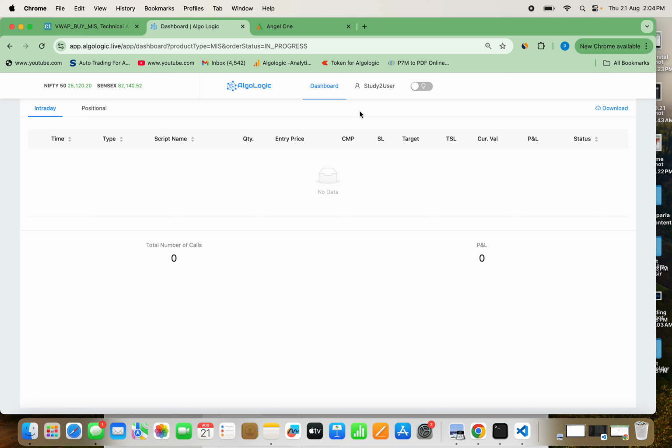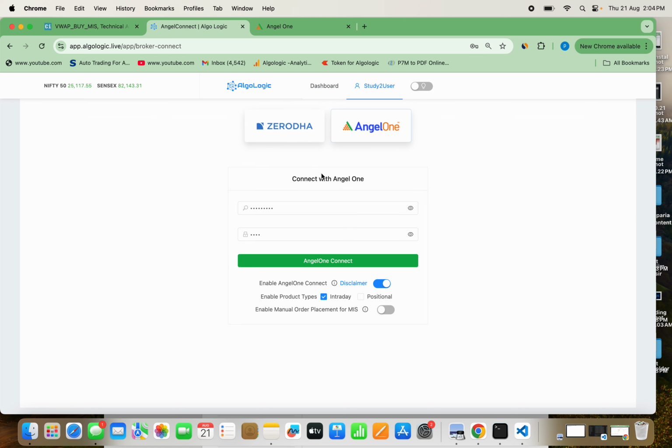Now step number 2. If the call comes here, we have to connect this software of Algologic to my trading account, that means my demat account. So I will go here, go to the user, go to broker connect, and enter my credentials, which I have already done. I'll enter my PIN. You will get a TOTP on your mobile, so it is highly secured. Nobody will ask you for any of your details. You will authorize this robo.